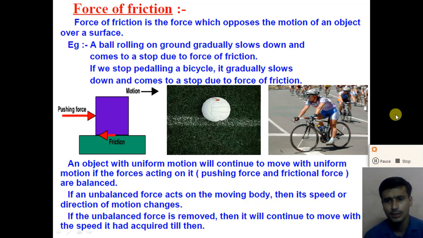So dear student, how do we calculate the friction force? You will study it in the higher standard, right?